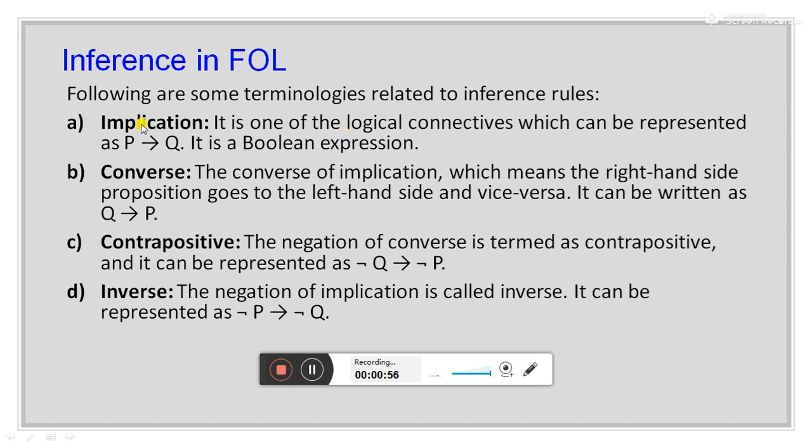First is implication. It is one of the logical connectives which can be represented as P tends to Q. Second is converse. The converse of implication means that the right hand side proposition goes to the left hand side and vice versa. It can be represented as Q tends to P. Third is contrapositive. The negation of converse is termed as contrapositive, and it can be represented as negation Q tends to negation P. Fourth is inverse. The negation of implication is called inverse. It can be represented as negation P tends to negation Q.